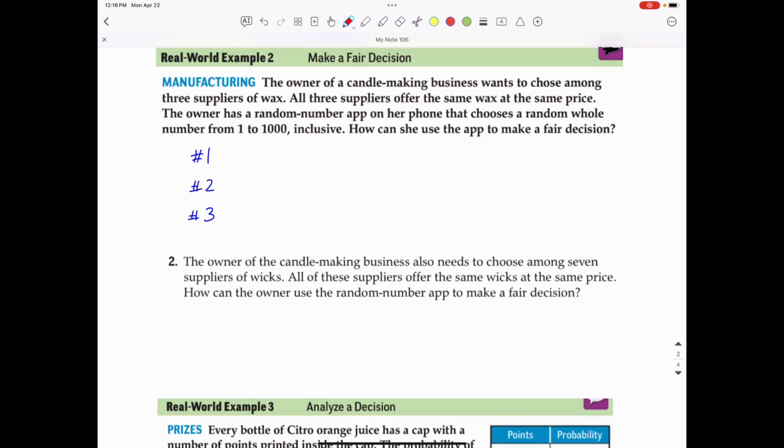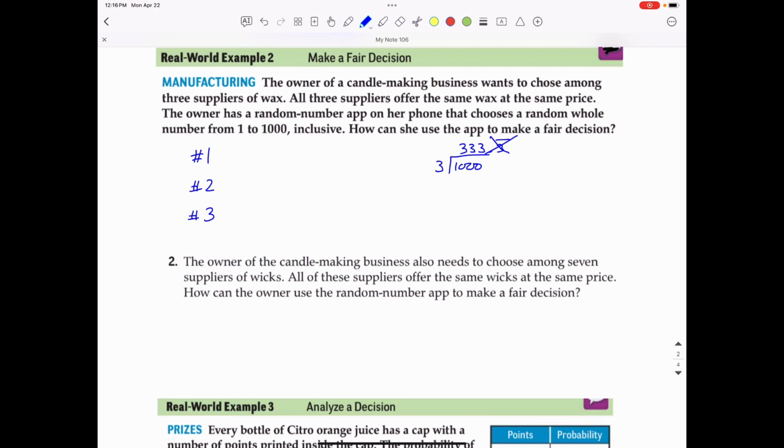We could just divide 1,000 by the 3 suppliers. That gives us 333.3 repeating. So I'm going to ignore the decimal portion of it. That means I can put 333 whole numbers 3 times into 1,000.